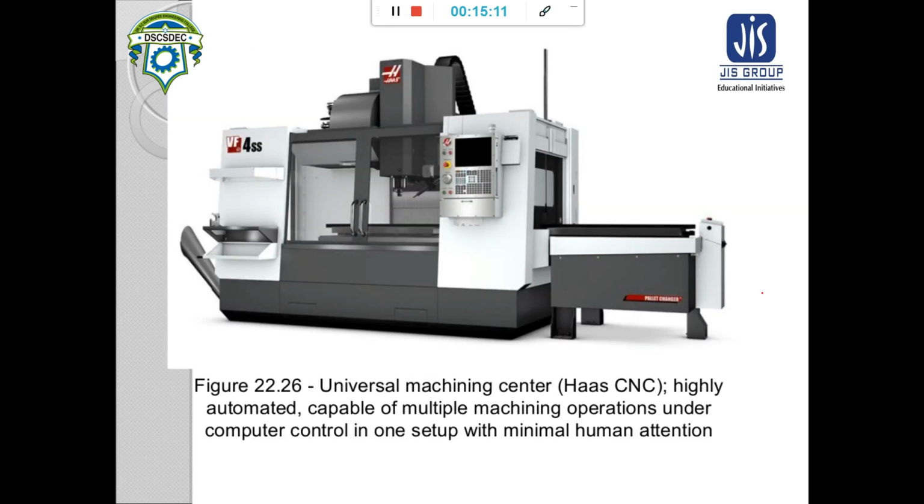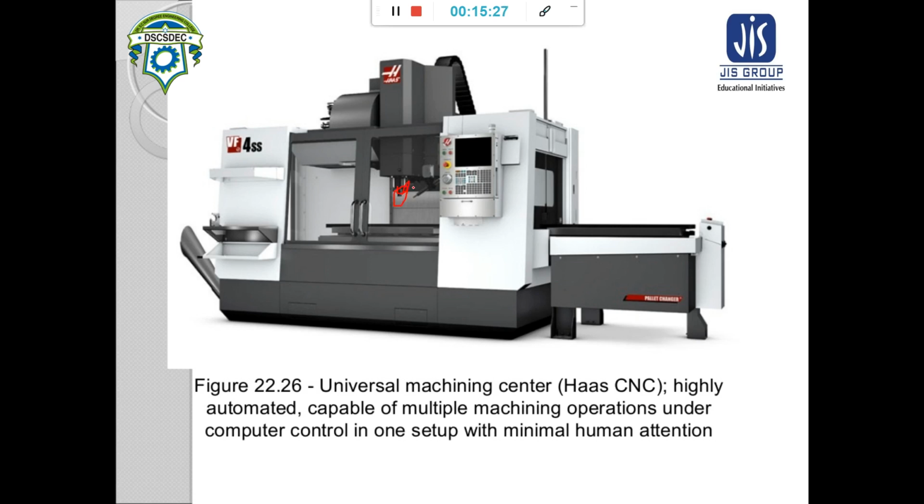Now this is the universal machining center, a CNC which is highly automated and capable of multiple machining operations under computer control. See here inside, this is your tool post.